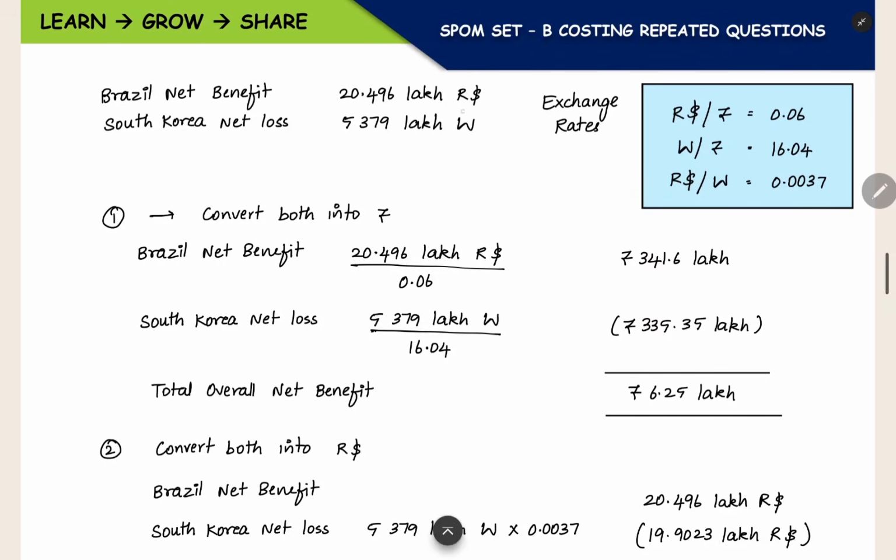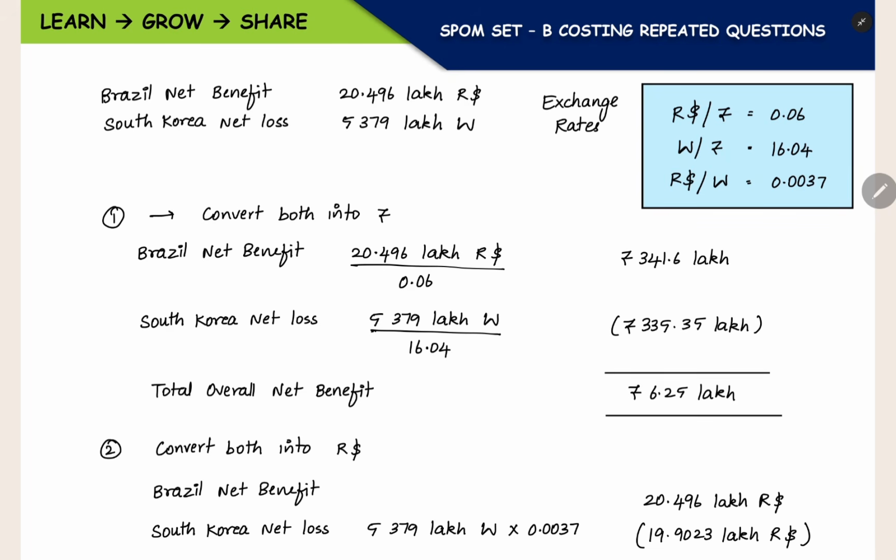Another method: this R dollar we can keep the same. This won we can convert into R dollar and we can set off these two in R dollar. After that we can convert into rupees. Another method is this R dollar we convert to South Korean won, and the won stays in won itself. Then we set off when these two are in won, and after that we convert it into rupees.